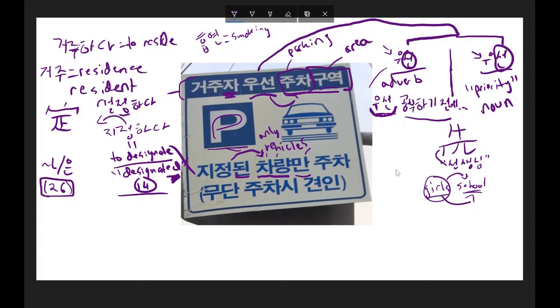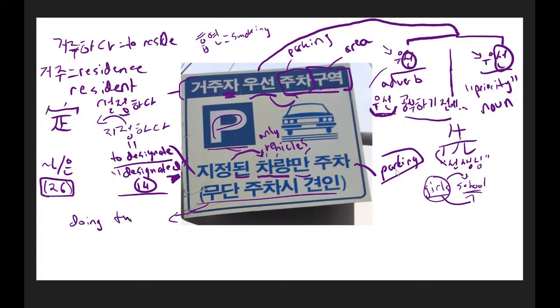And then 주차, we already know what this word means. This word means parking. 주차하다 means to park, and this would mean parking. And we're on this last thing here. 무단 refers to, it's very hard to translate just this by itself, but I would say it's doing things without permission. And probably the most common place where you'd see this is in the phrase 무단